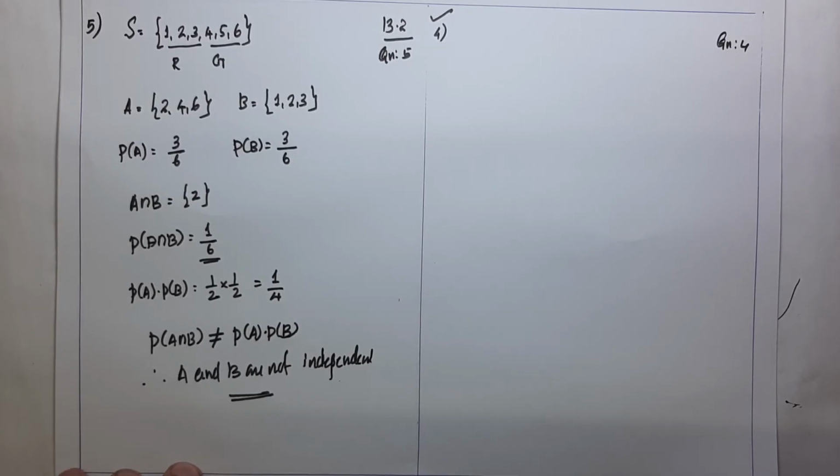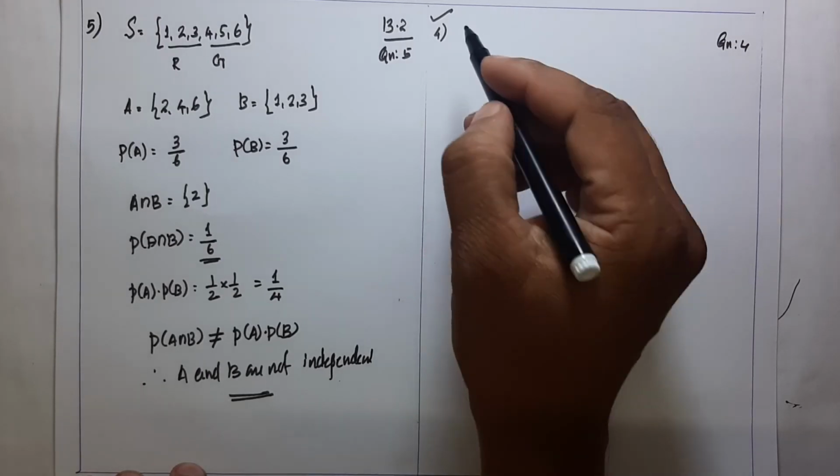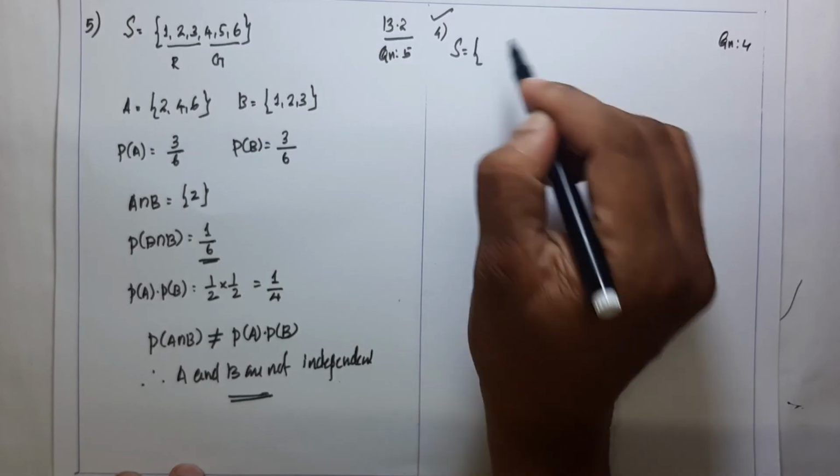A fair coin and an unbiased dice are tossed. Let A be the event, head appears on the coin, and B be the event, 3 on the die. Check whether A and B are independent or not. First of all, we create the sample space.